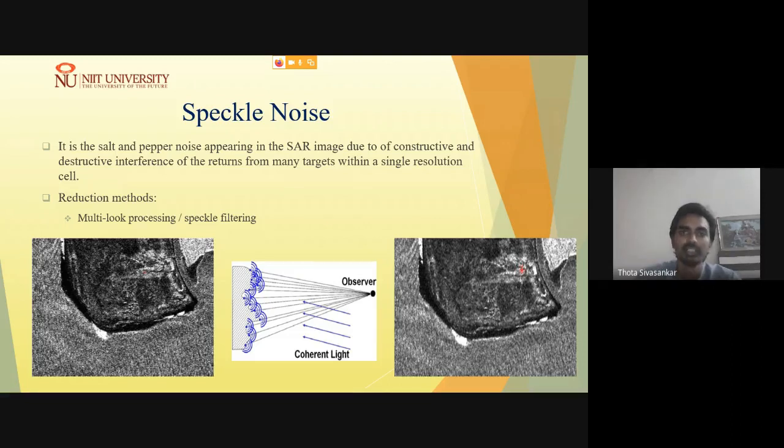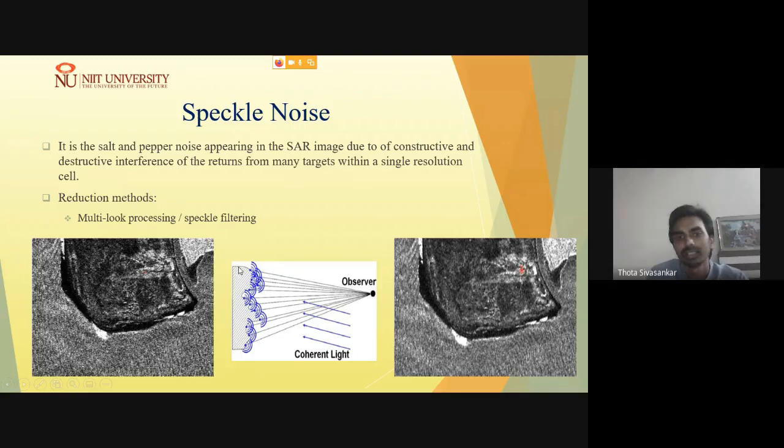Within this 20 meter, you may have various objects, maybe a building, a pole, an electric pole, some plantation, maybe even the earth surface. All these targets act as secondary sources once the signal interacts with them. As you can see in the picture, let us assume this is a single pixel, and all these objects behave like secondary sources and start illuminating the coherent signal back to the SAR sensor.